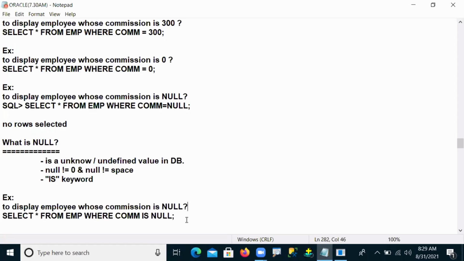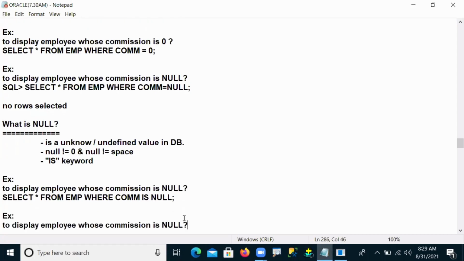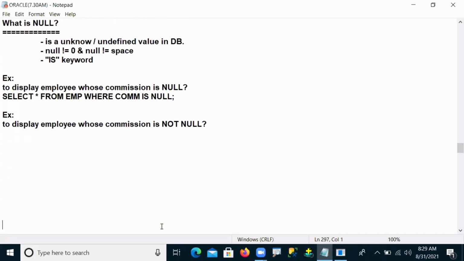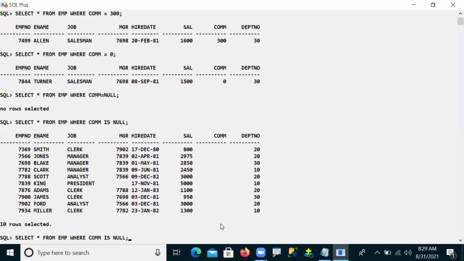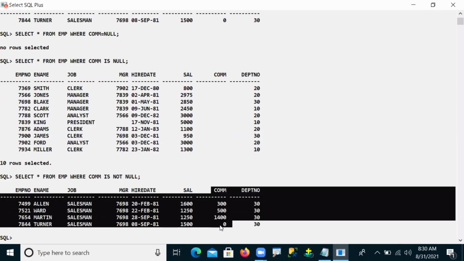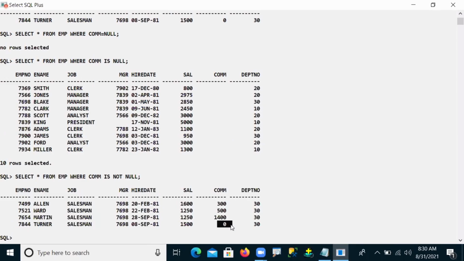Right. In the same way, for the negative operation, for example, whose commission is not null. Suppose the commission is not null. So now what happened? Here also we are giving the point. It is a negative operation, NOT NULL, finding the not null people. Can you identify here? These ones also came: 300, 500, 1400. These are some values.